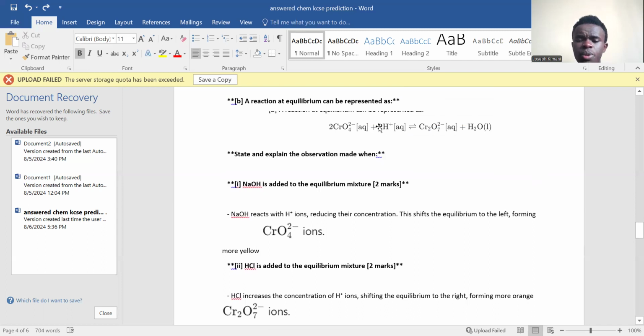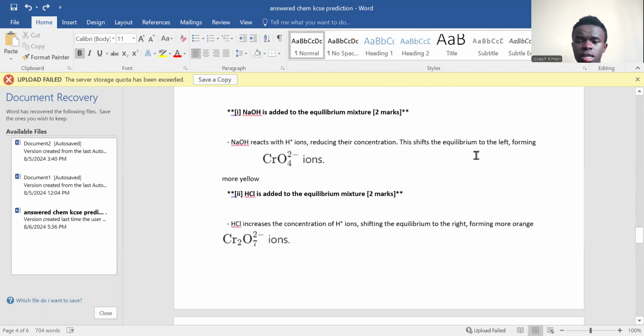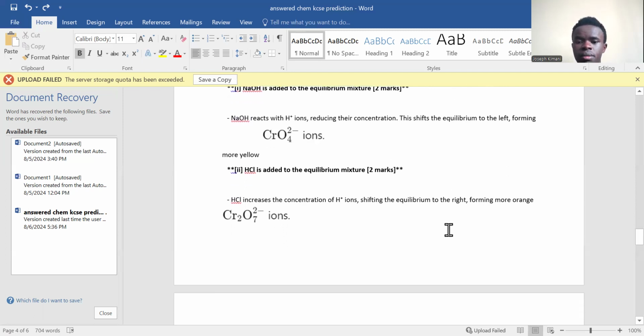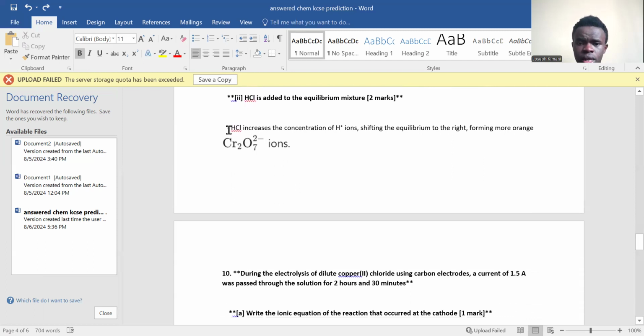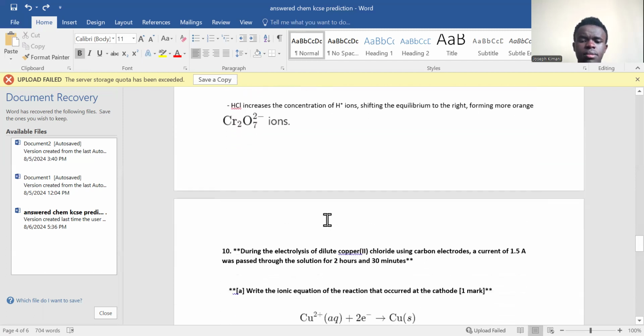Instead, it will increase the concentration of hydrogen ions, favoring the equilibrium to shift to the right side, forming dichromate ions, which are orange in color. So the mixture will turn orange. HCl increases the concentration of hydrogen ions, shifting the equilibrium to the right, forming more orange.